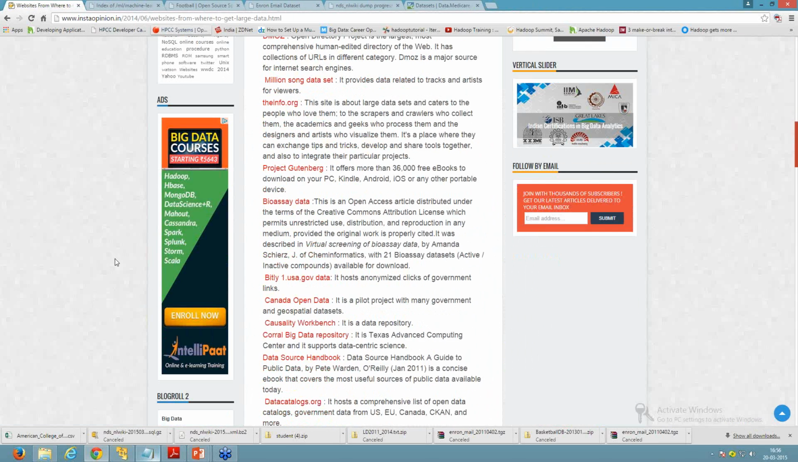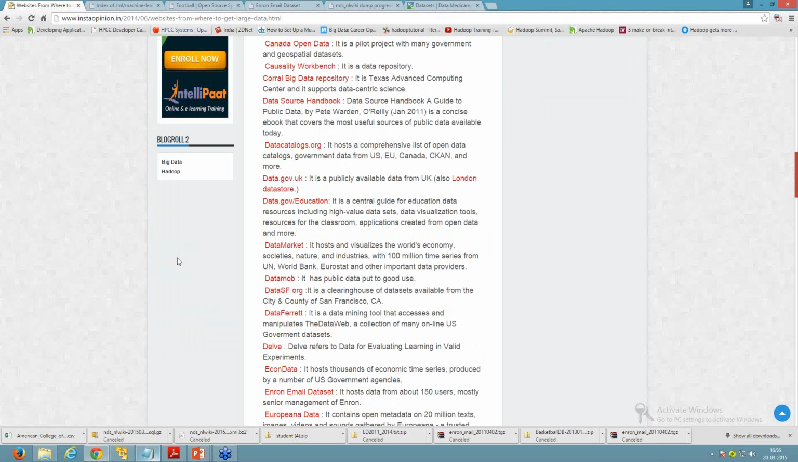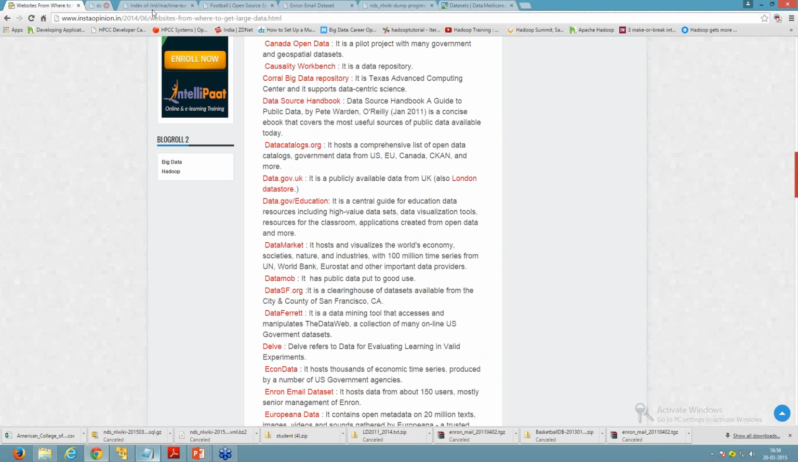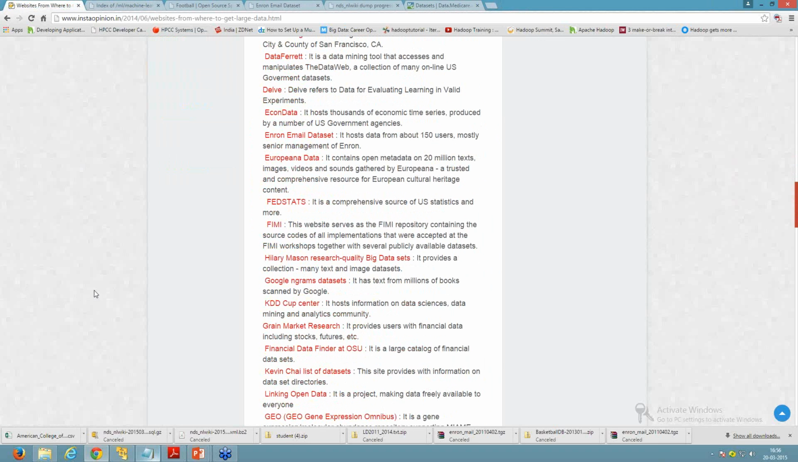If you want to retrieve government data, you can click on this website, data.gov.uk. It will download the government data. So here we have different data sites that contain different data sets. You can download data sets from different social media sites, Facebook, Twitter, and then start analyzing the data in the Apache Hadoop framework.